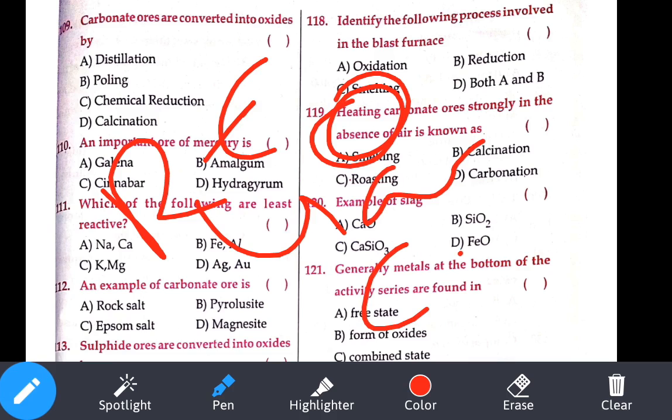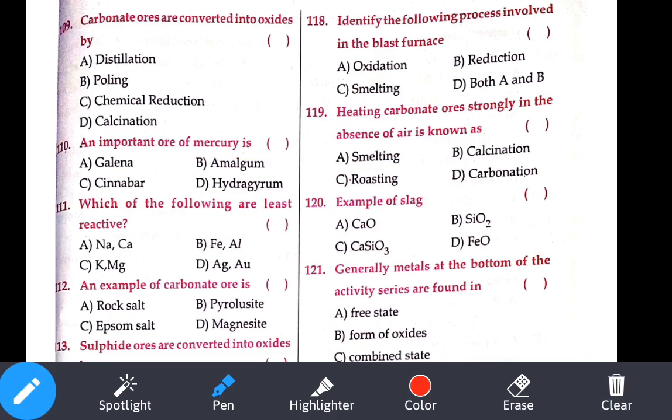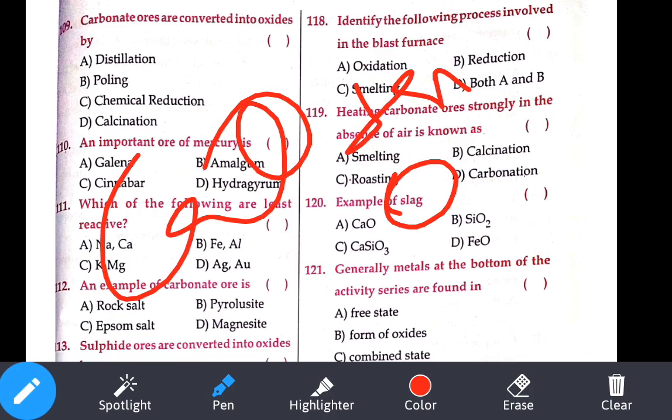Example for slag. What is the slag? CaO flux will react with silica SiO2. This silica is a non-fusible impurity, which becomes a fusible impurity. What is that formula? CaSiO3, calcium silicate. Option C.